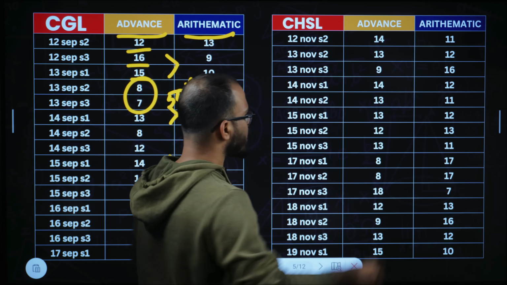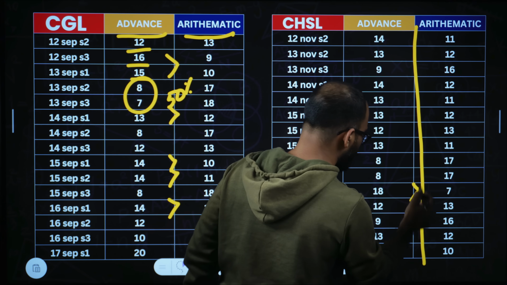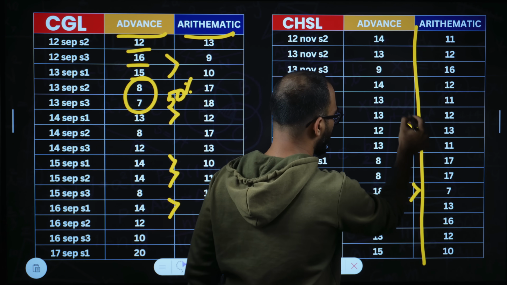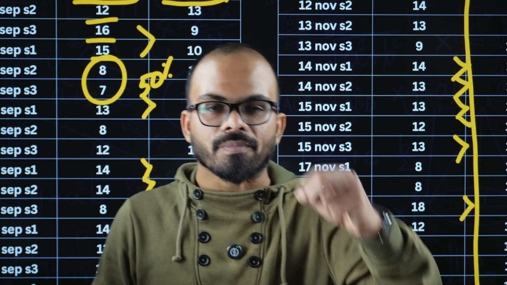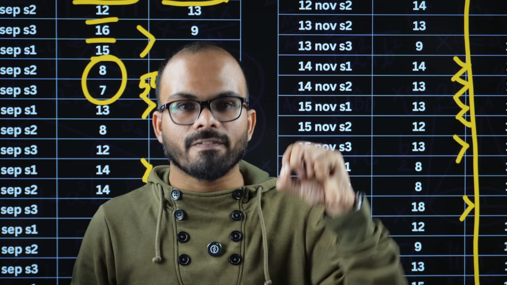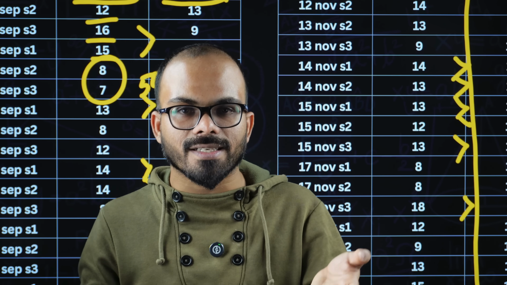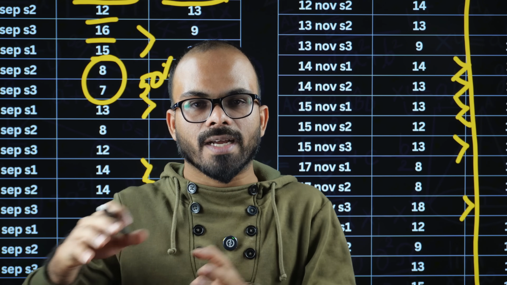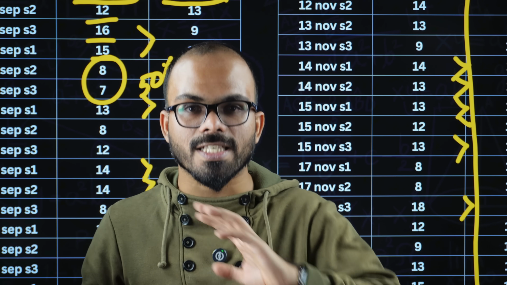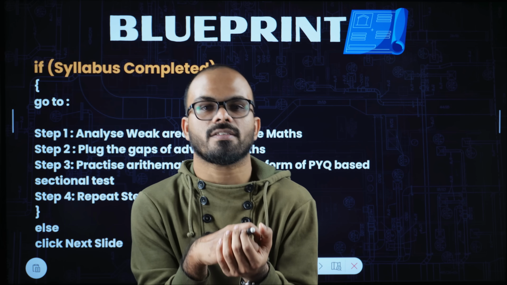The same pattern can be noticed even with respect to CHSL also. In majority of the shifts, advanced math is slightly more than arithmetic. So Eduquity pattern is the same: mathematics with slightly more emphasis on advanced math. In CGL the papers are at moderate standard, slightly difficult standard, and in CHSL the papers are at easy standard. So this is the overall conclusion as far as Eduquity pattern is concerned.